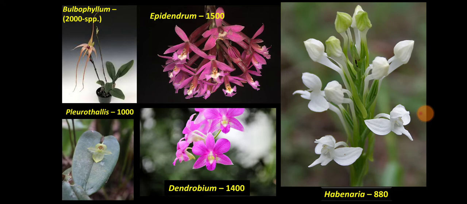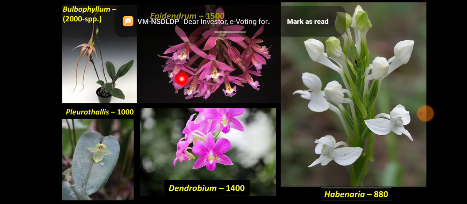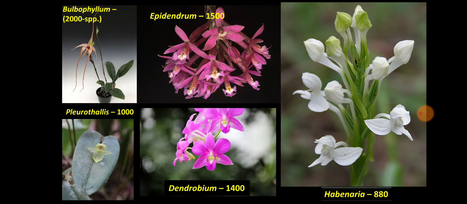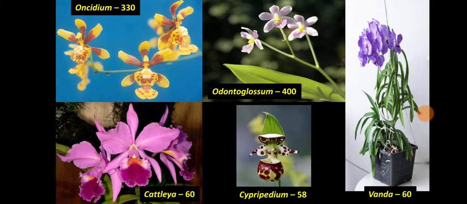Bulbophyllum with 2000 species, Epidendrum with 1500 species, then Pleurothallis with 1000 species, Dendrobium with 1400 species, Habenaria with 880 species, Oncidium with 330 species, Odontoglossum with 400 species, Cattleya with 60 species, Cypripedium with 58 species and Vanda with 60 species.